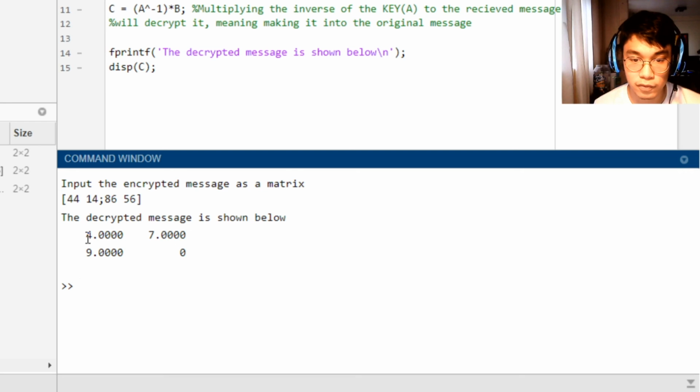Our new matrix is 4 9 7 0. We now have our original message. 4, the 4th letter of the alphabet, is D, the 9th letter of the alphabet is I, and the 7th letter of the alphabet is G. And then 0, just to even out the matrix. So now we have our original message, which was DIG.